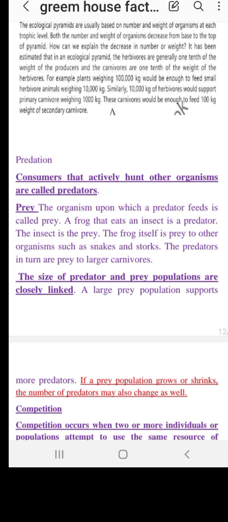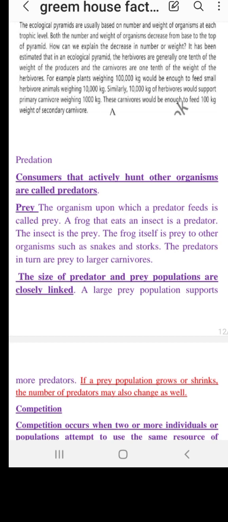A frog that eats an insect is a predator, and the thing that is being eaten, the insect, is called prey. The frog itself could be prey to other organisms such as snakes and storks. The predators in turn are prey to larger carnivores. So everything in the universe can be eaten by another organism. The sizes of predator and prey populations are closely linked together.